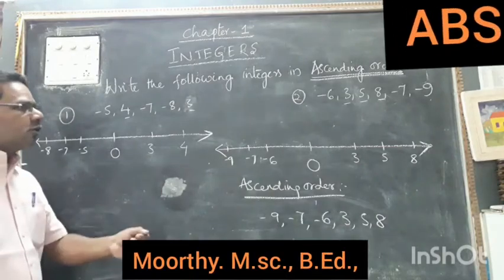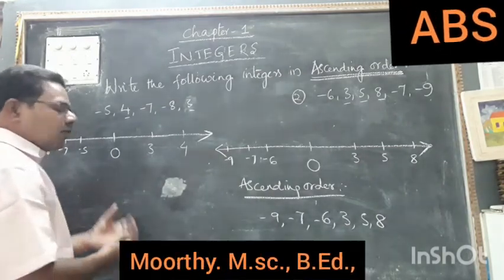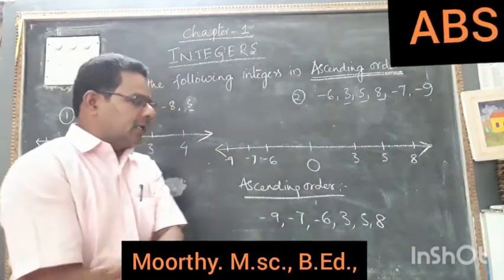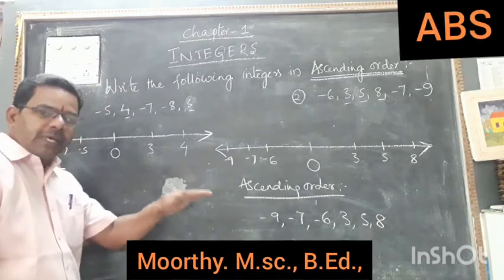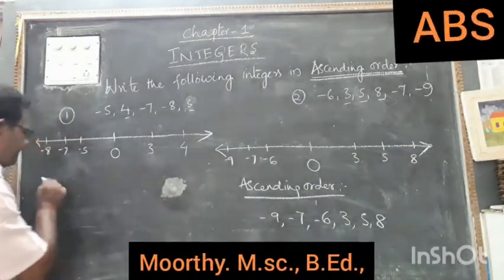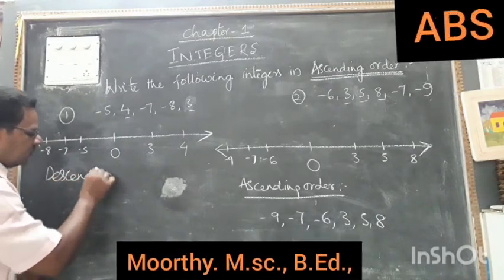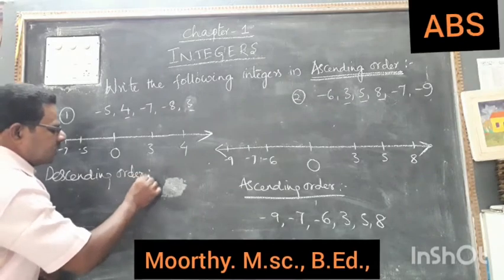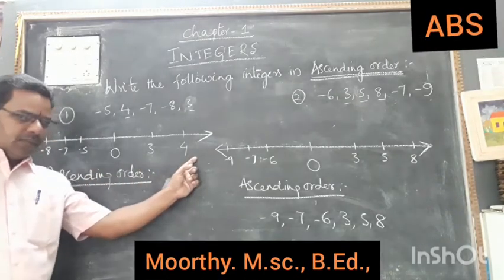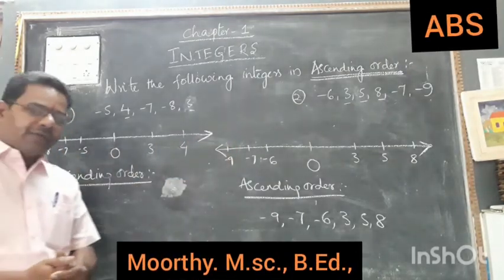Ascending order means we know smallest to biggest. Coming to descending order, how to write this one? The quite opposite pattern of ascending order. Ascending order means smallest to biggest. Descending order means biggest to smallest. Descending order, among these number line, all the positive values will be on the right hand side, negative values are on the left hand side.